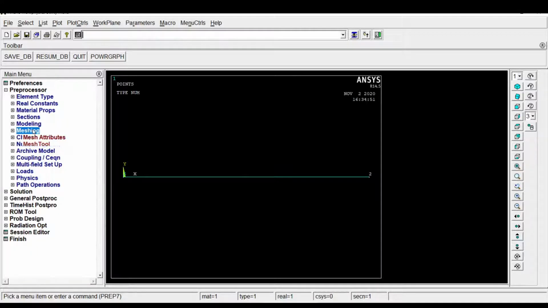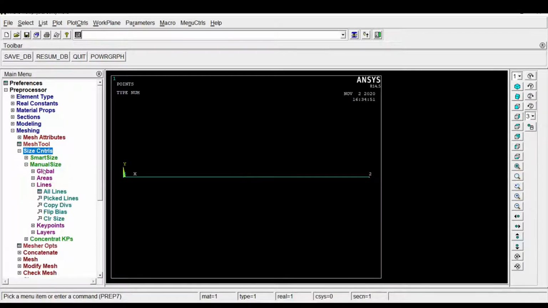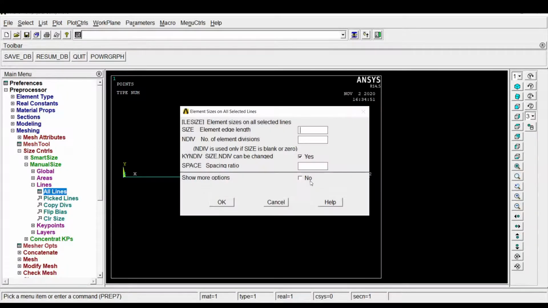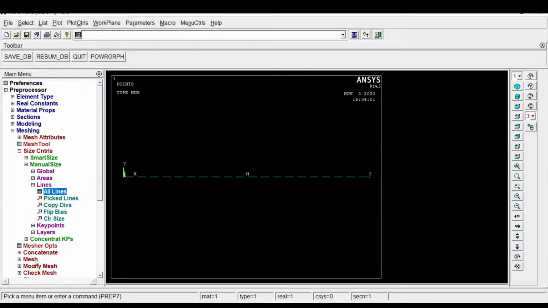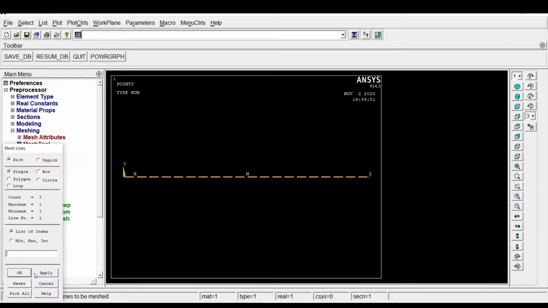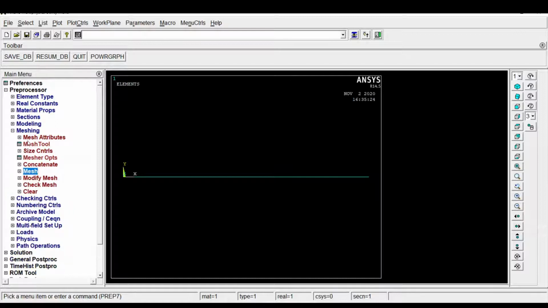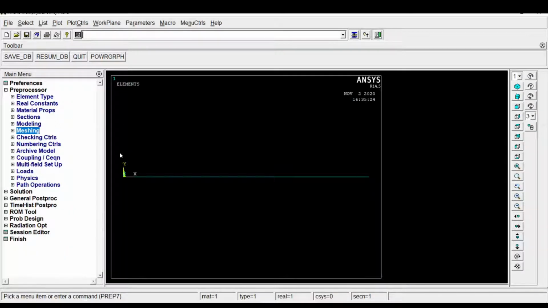Now come to the meshing option, size control, manual size. Here, all lines. I am selecting 20 divisions, and mesh lines. Select this line and click OK. Now the mesh is generated. Up to this part will be common for cantilever, simply supported and fixed beams. In the analysis part only, applying boundary conditions differs for the three beams.